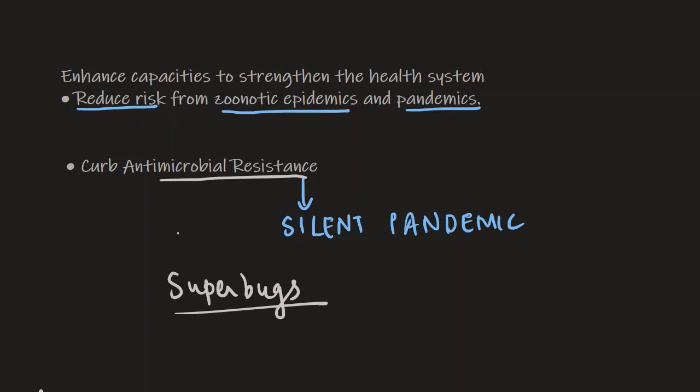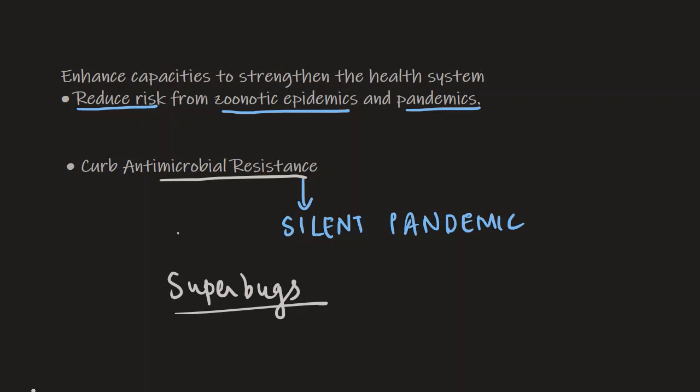They cause infections and they are not treatable with the existing antibiotic medicines that we still have, the antimicrobial medicines that we have. And because of this antibacterial resistance primarily, it has become really difficult for us to even treat common infections.